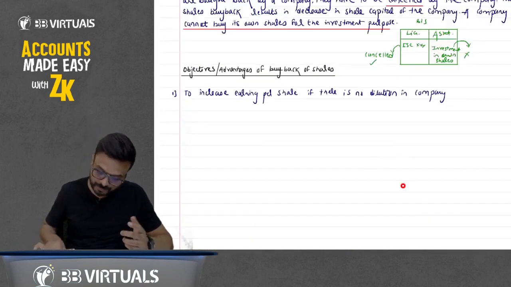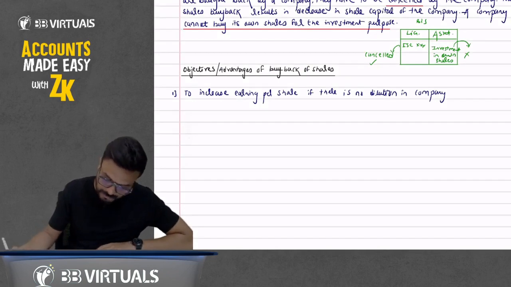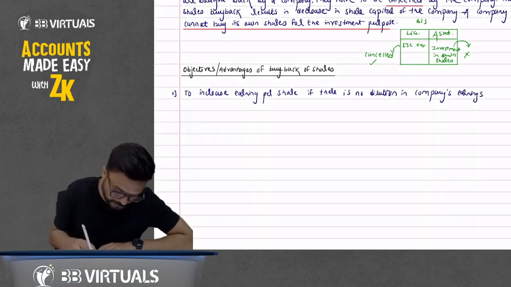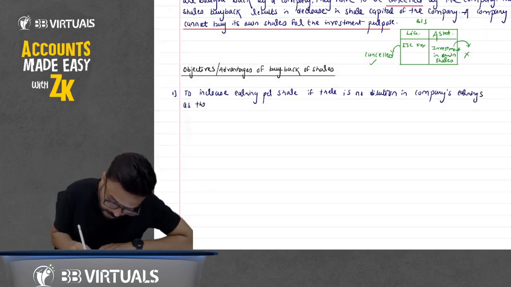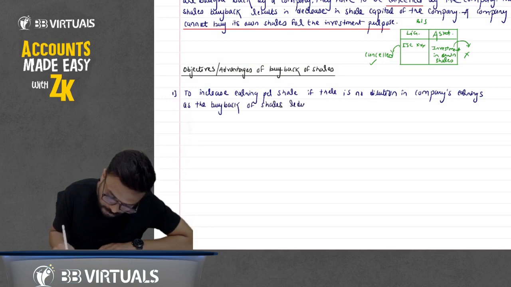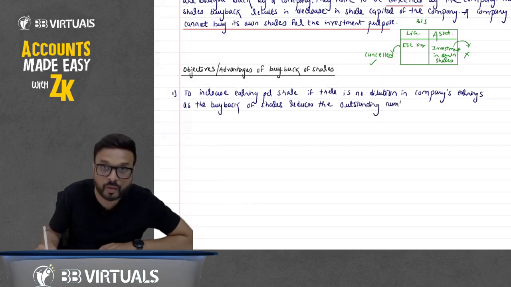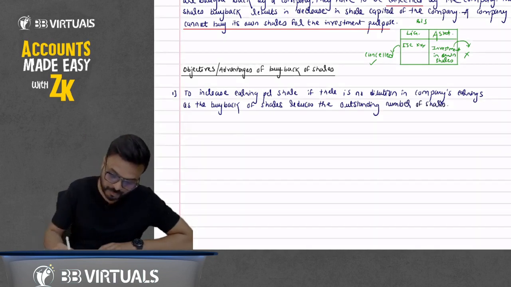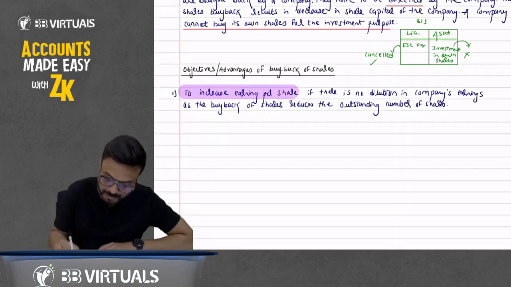So if there is no dilution in company's earnings, as the buyback of shares reduces the outstanding number of shares, it will help to increase the EPS.